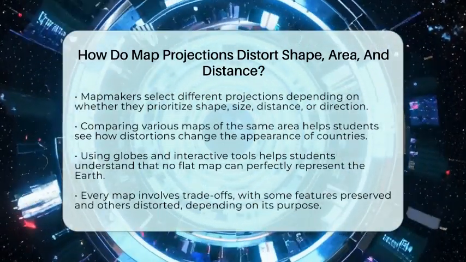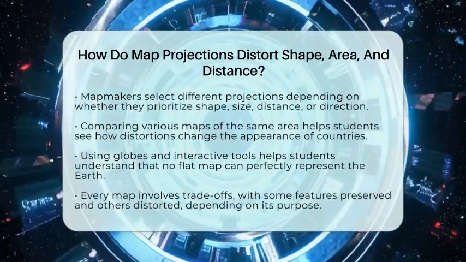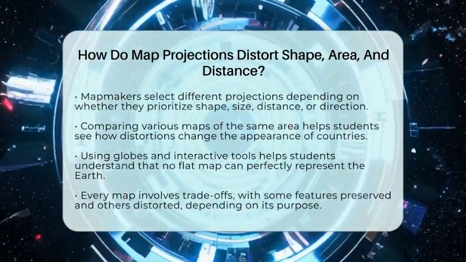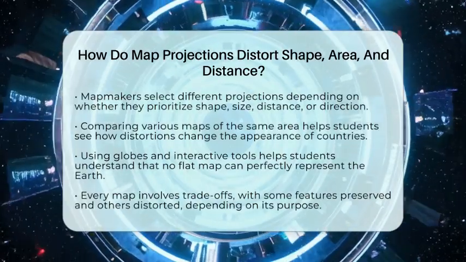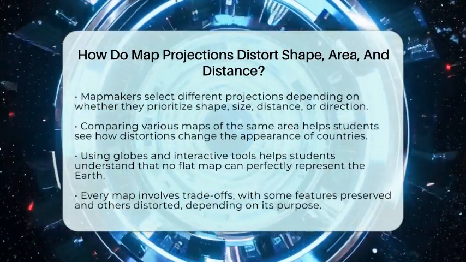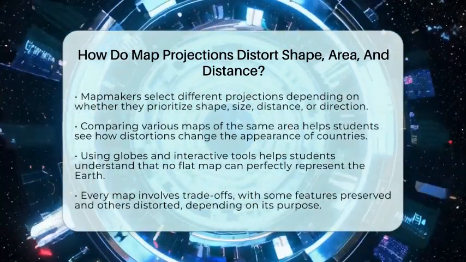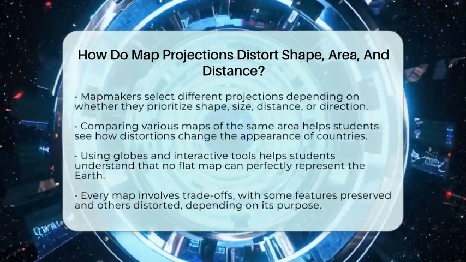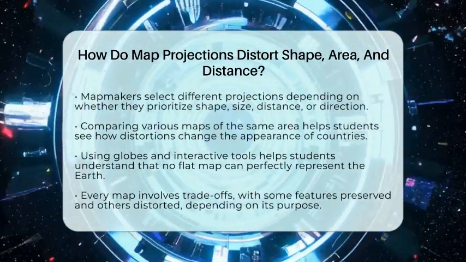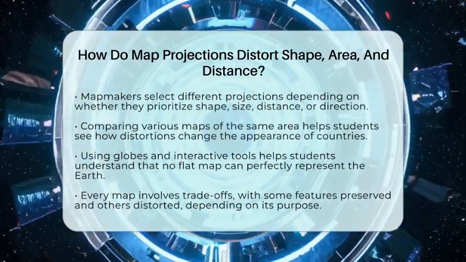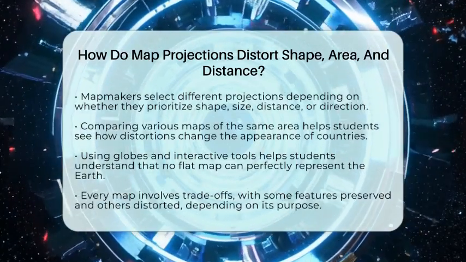Remember, flattening the Earth always involves some kind of change. Some maps keep shapes correct but change sizes. Others keep sizes right but distort shapes. Distances are only accurate in certain parts of the map, and directions can be off too. Knowing about these distortions helps us better understand what a map is telling us and why different maps are used for different purposes.